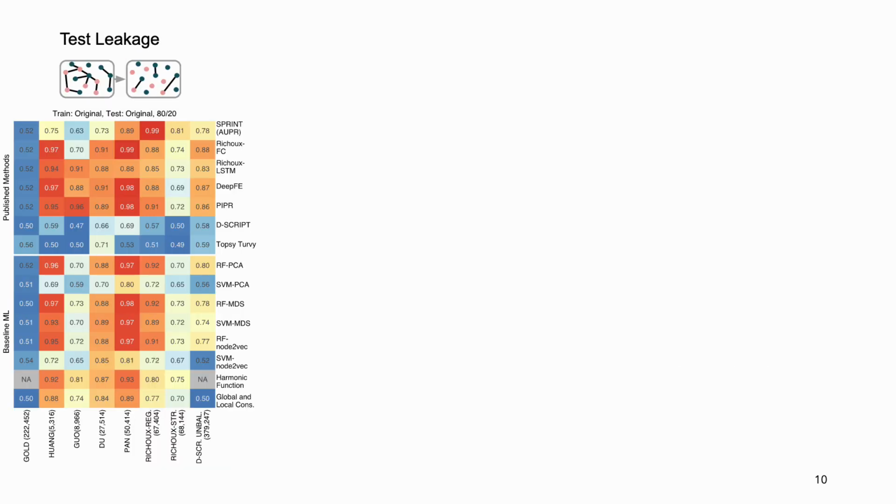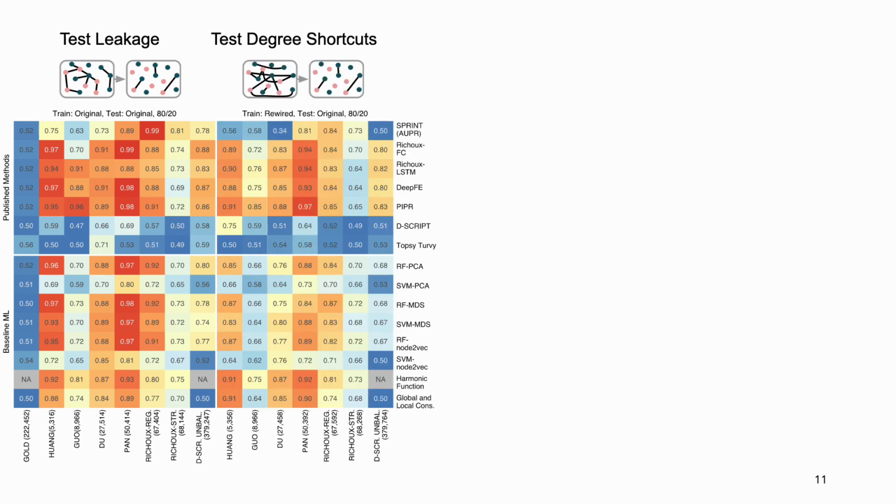Here are the results of our first test. After random splitting of the original datasets, deep learning and baseline machine learning methods yield interchangeably high results on all datasets caused by the data leakage. We can see that SPRINT's AUPRs are as high as the accuracies of the deep learning models on large datasets, which shows that finding similar subsequences to predict PPIs is actually already sufficient to reach excellent performance measures.